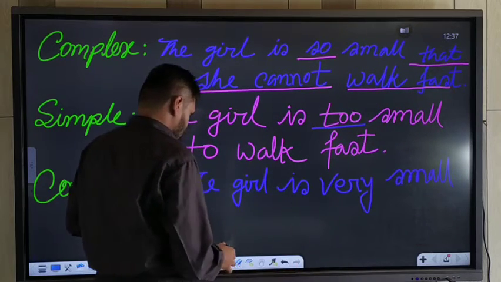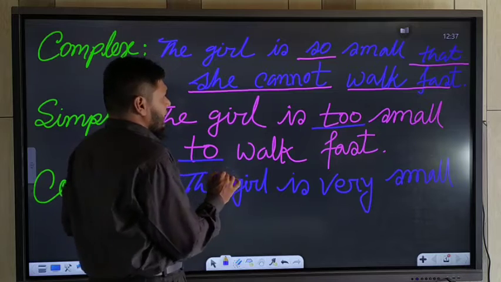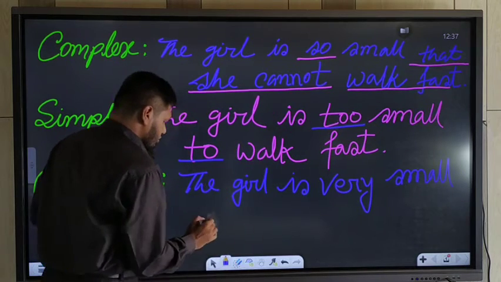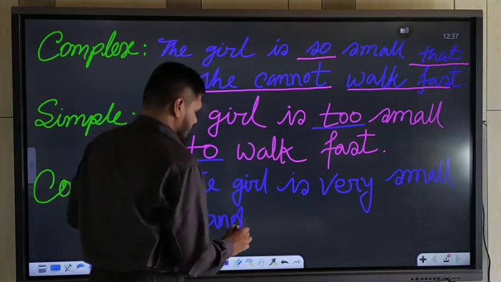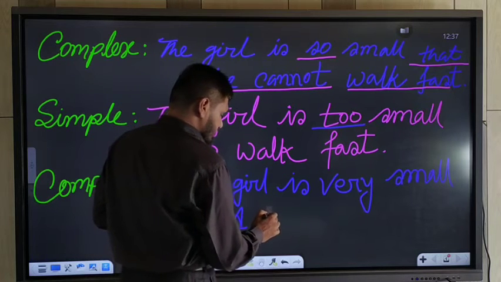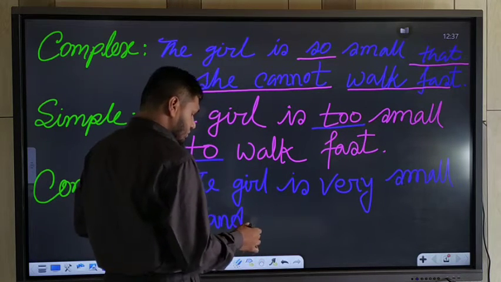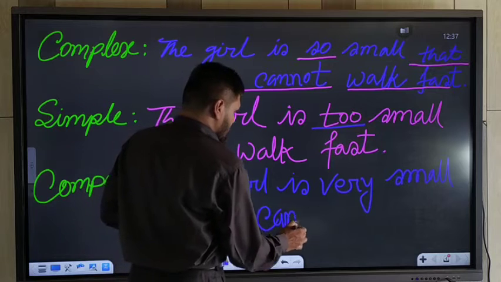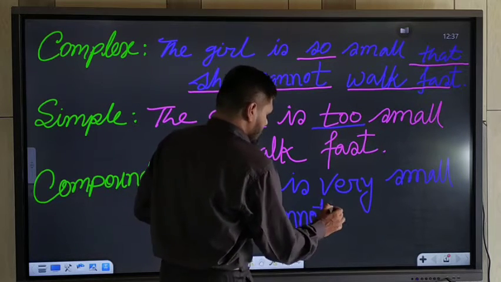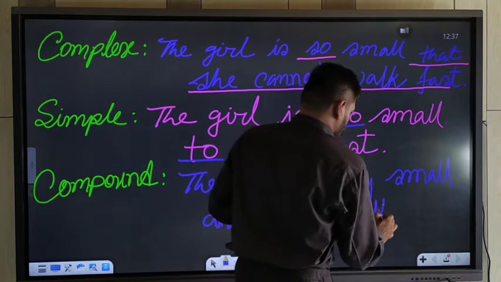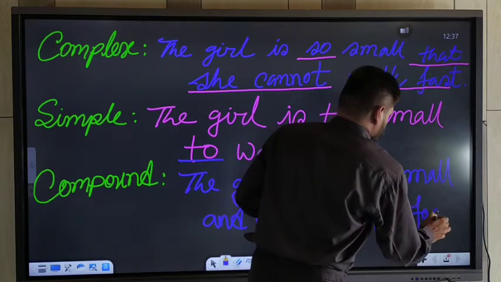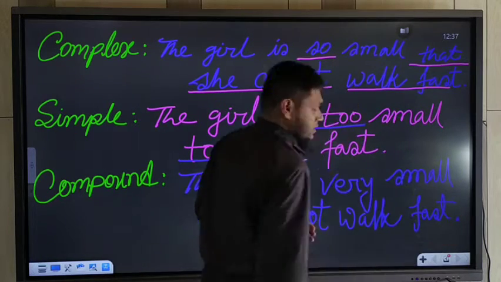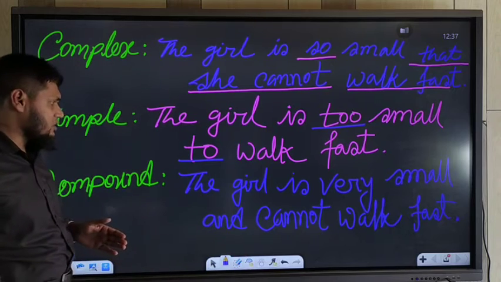And then you should use "and" instead of "that" or "to". And you should not use the subject again because the subjects are same. So you should use "cannot" or "could not". Cannot walk fast. Understand? In this way, you may be able to change them.